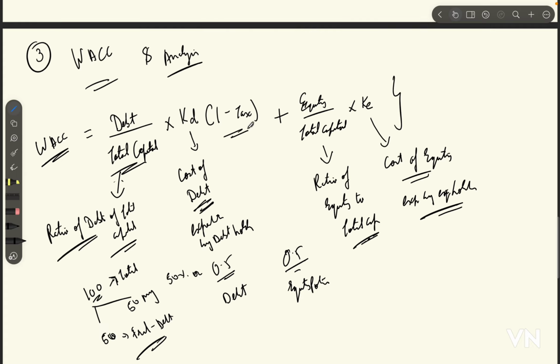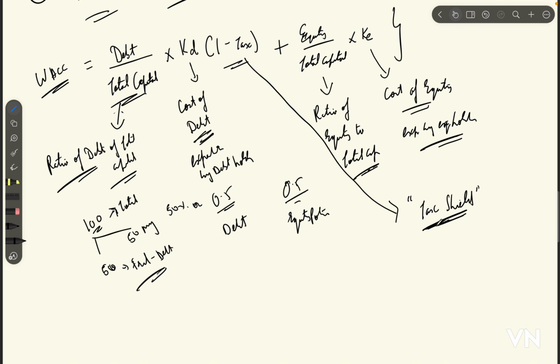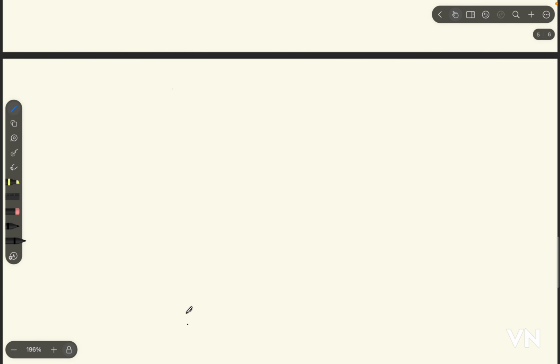Now what is this particular thing? This 1 minus tax is nothing but the tax shield. So let's understand this concept of tax shield. What is tax shield? For this, let's take up two scenarios, scenario 1 and second scenario.